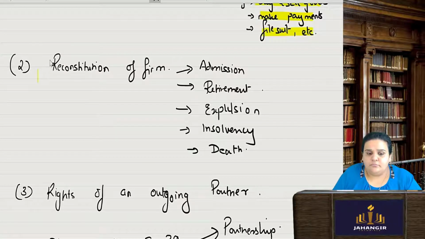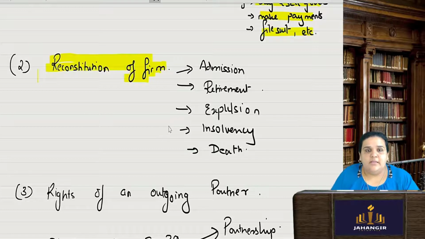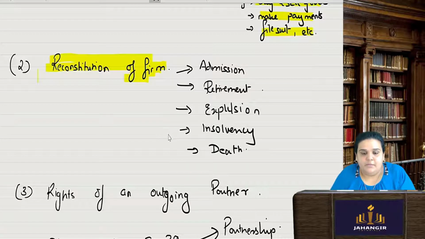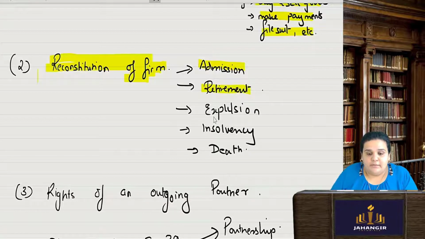Second, reconstitution of a firm. I think I had also spoken about this, but let me come back to it. Reconstitution is a change in the constitution of the firm. It can come about due to admission of a new partner, retirement of an old partner, removal or expulsion of another partner, insolvency of any partner, and death.